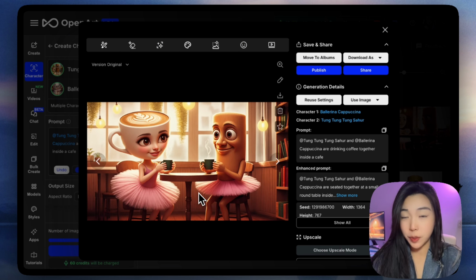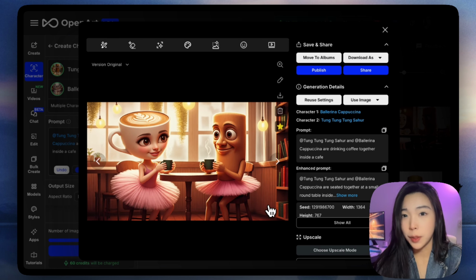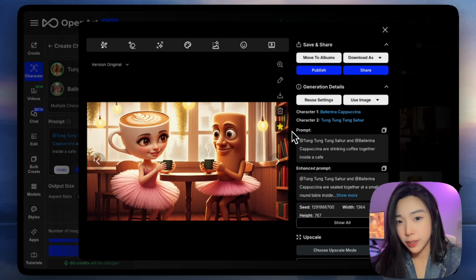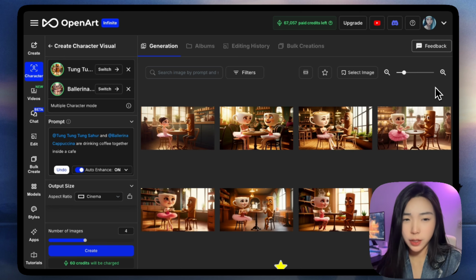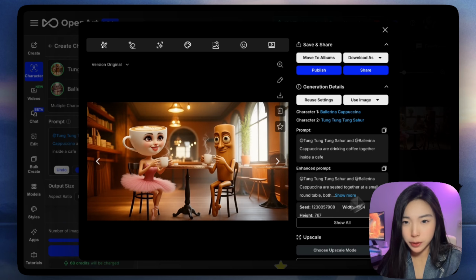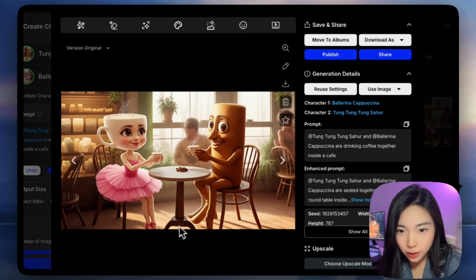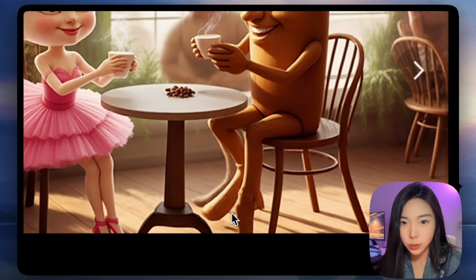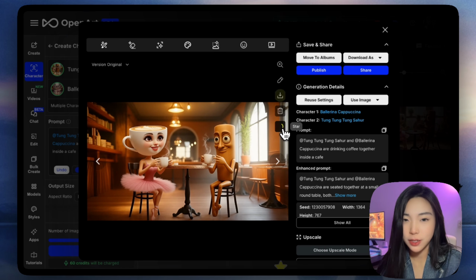But this picture would be a pretty good one. We don't necessarily want him to wear the tutu, but because we're producing Brainrot content, it might even be funny. So we'll mark this picture as a favorite. But let's try to generate a few more. So we actually got a pretty high success rate here. Half of the pictures are more than usable for Brainrot content. The legs here are weird, but it's fine. We'll star this one as well.